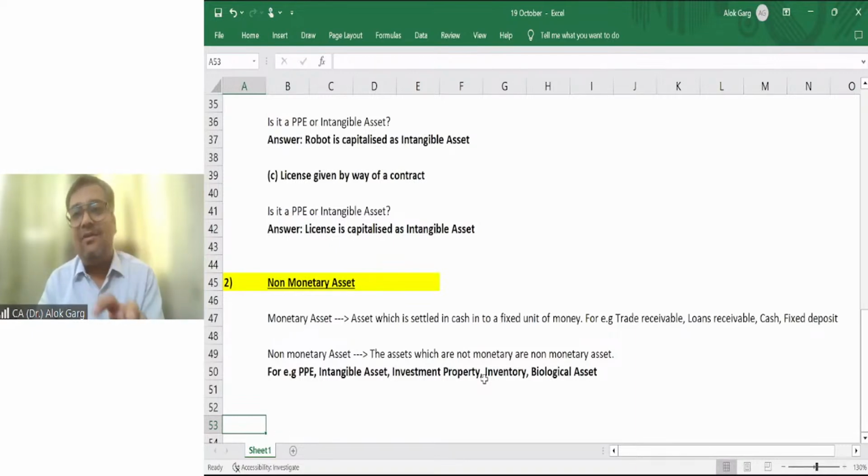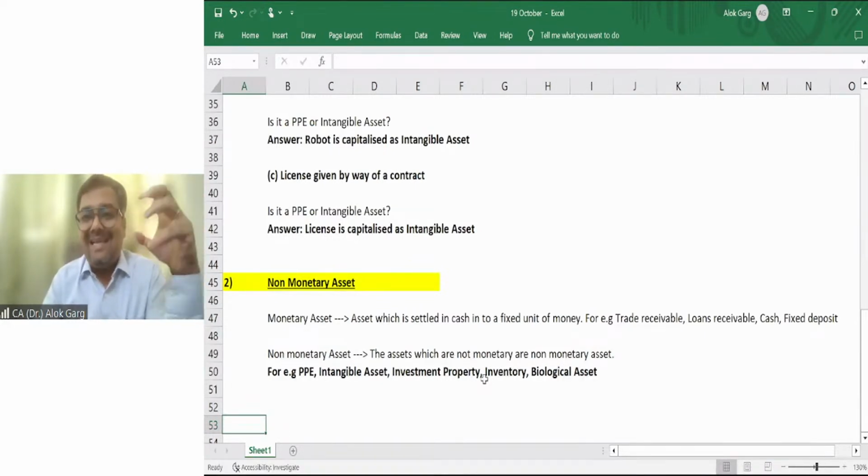Then the nature of the asset. When I say nature of the asset, I mean to say, is it monetary or is it non-monetary? Monetary means which is going to be settled in a fixed unit of currency. Non-monetary means which is not a monetary asset. So trade receivable: you are saying I have to receive 10,000 rupees from Mr. X. It means this asset is going to be settled into a fixed unit of money.